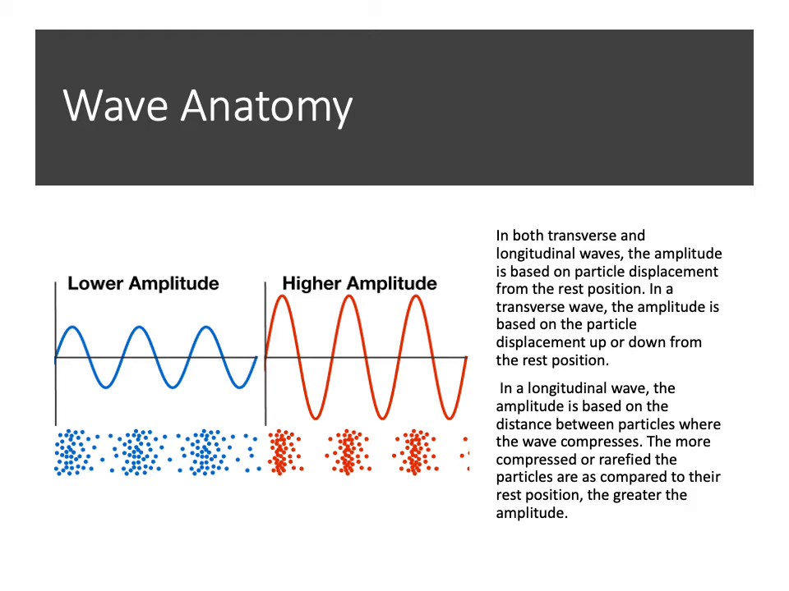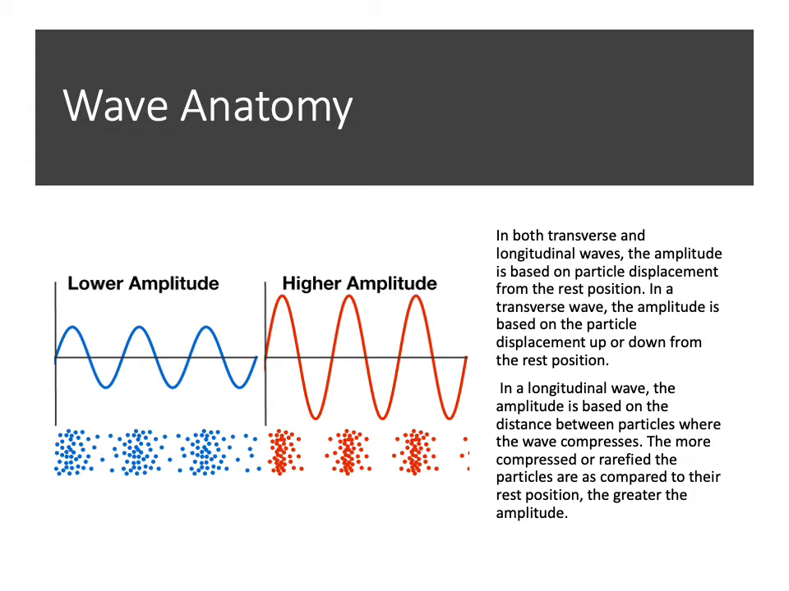In a longitudinal wave, the amplitude is based on the distance between the particles where the wave is compressing, or the particles are bunching together. So we measure from one bunched up area over the gap and to the next bunched up area. The more compressed or rarefied the particles are as compared to their rest position, the greater the amplitude.